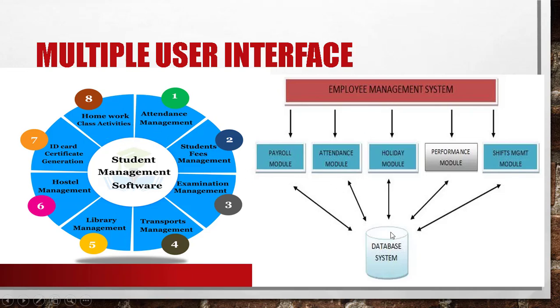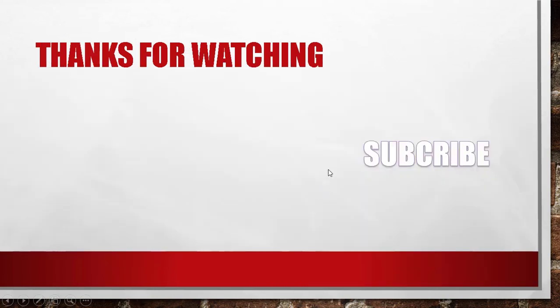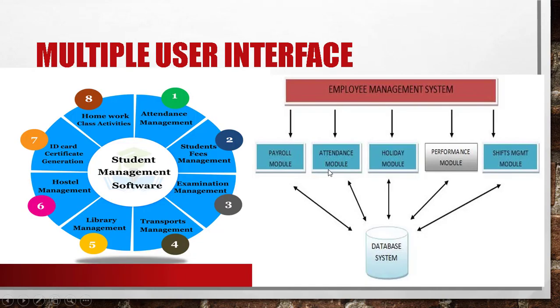And here is another example, an employee management system. A database is stored in one centralized place, and the data can be used by the payroll module, attendance module, holiday module, performance module, and shift management module. So the same data is used by multiple users. So these are the different features of DBMS. The features, characteristics, or advantages, all three are the same.